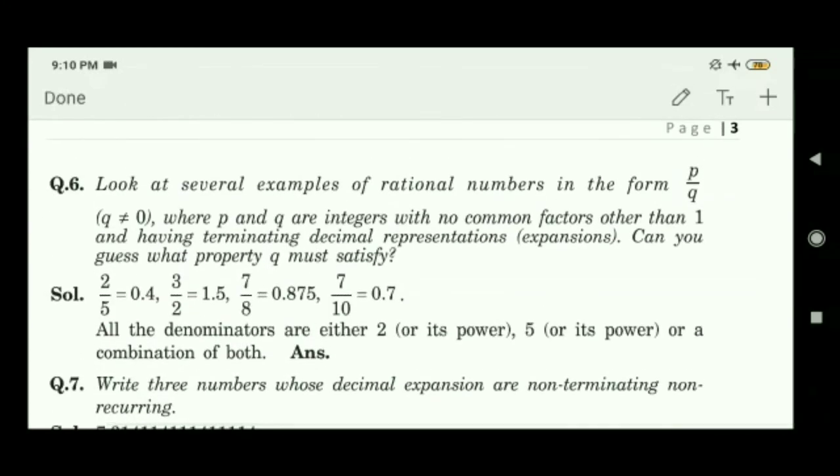Next, look at several examples of rational numbers in the form P/Q, where Q is not equal to 0, where P and Q are integers with no common factors other than 1, and having a terminating decimal representation. Can you guess what property Q must satisfy? The question is telling that it should be terminating.